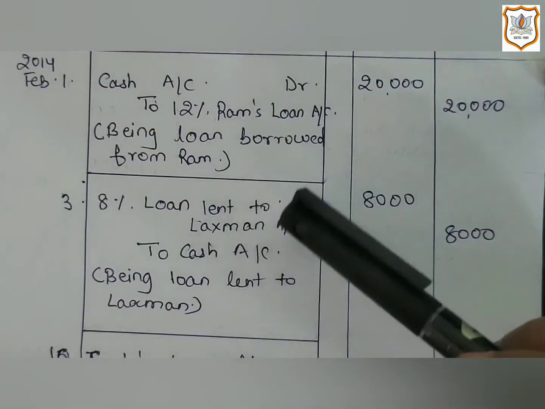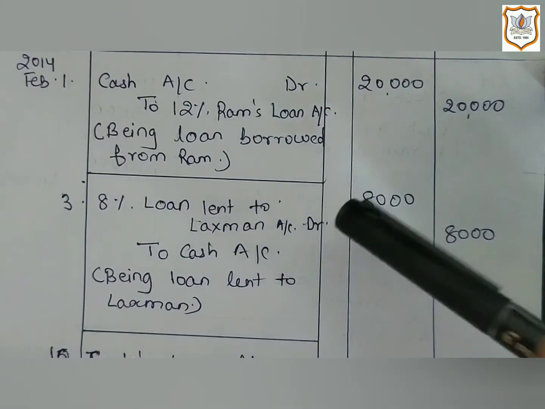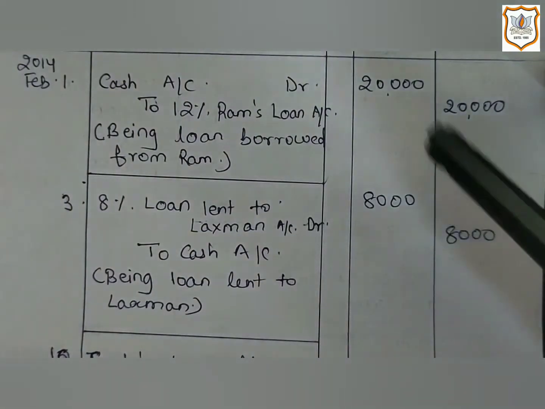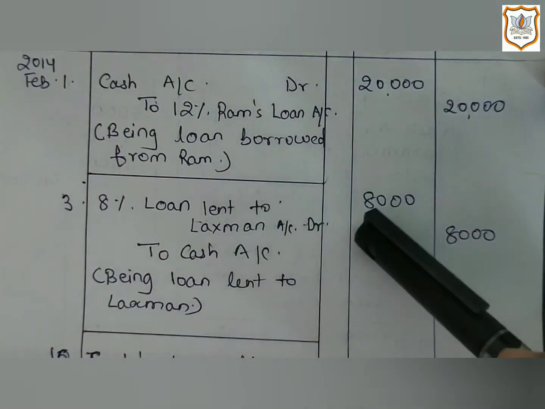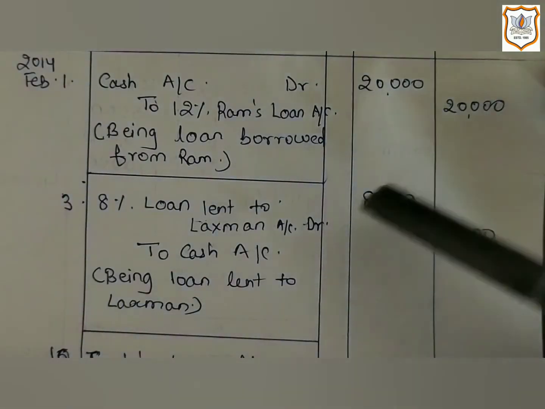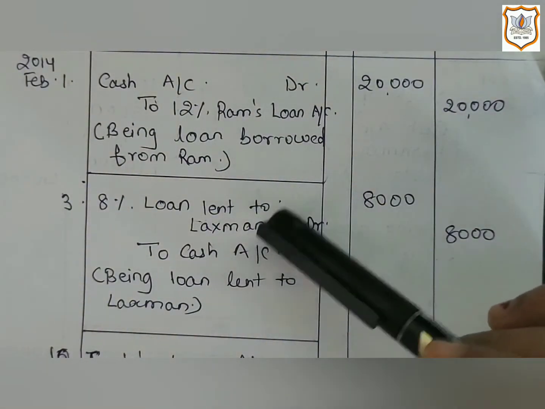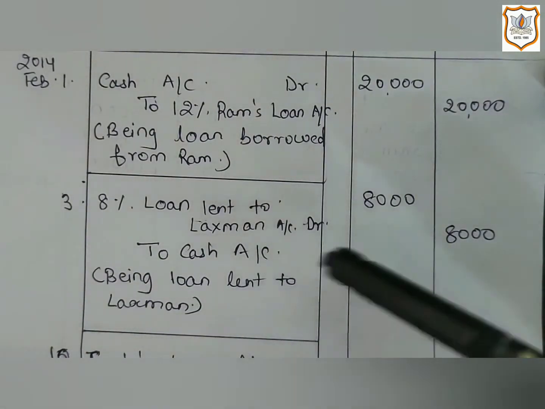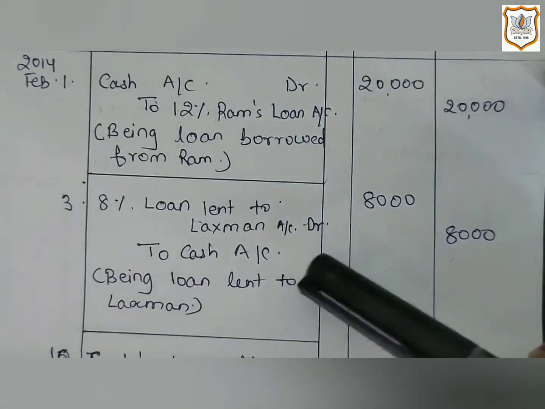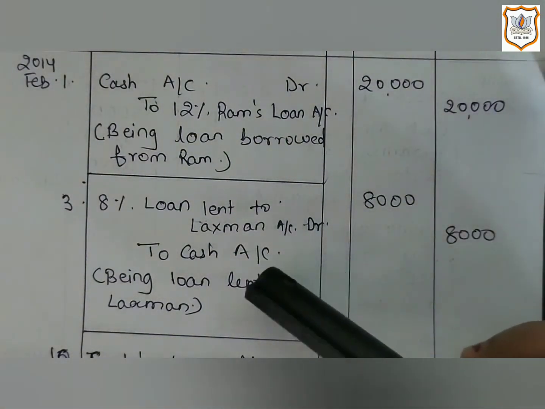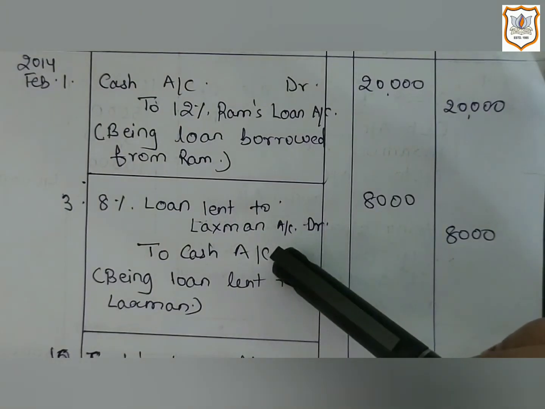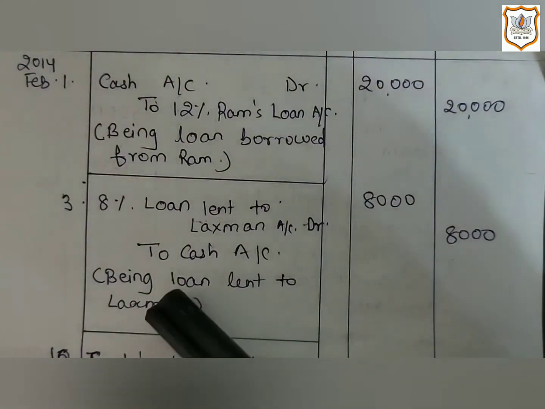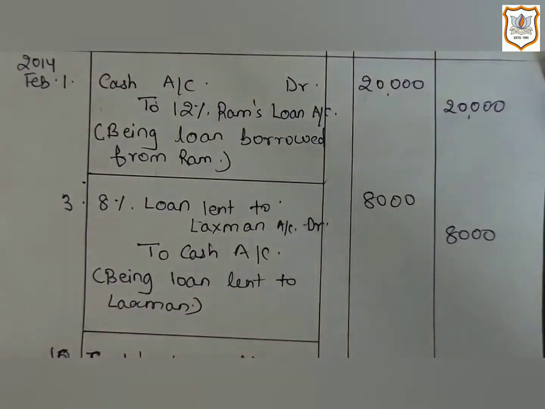Here, loan lent is a personal account, and by applying the rule of personal account, that is debit the receiver, here loan lent to Lakshman account will be debited. As here Lakshman is receiving the benefit in the form of a loan, and as cash is going out of the business, that's why it will be credited as per the rule of real account, that says credit what goes out. Then we will write the narration, being loan lent to Lakshman.